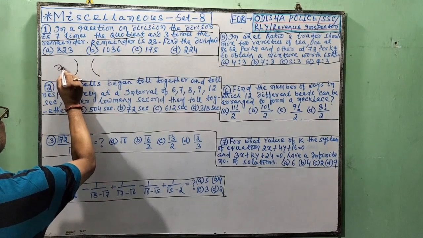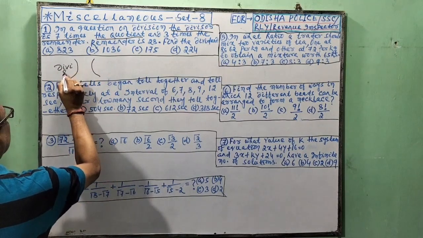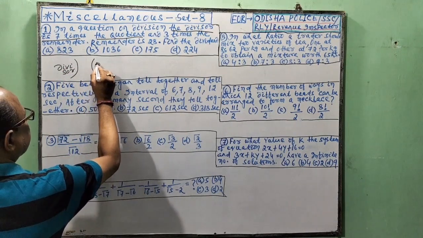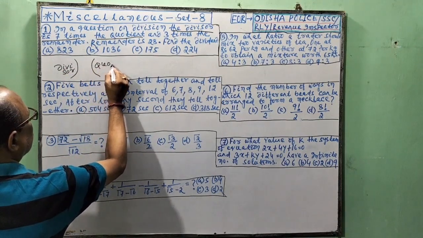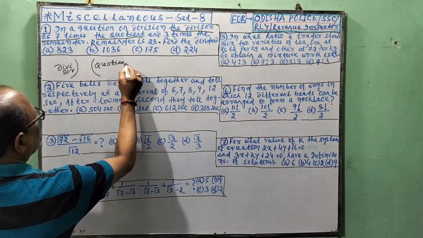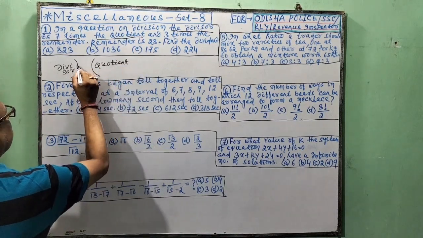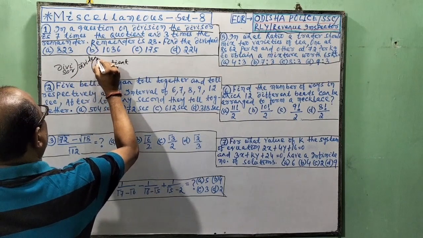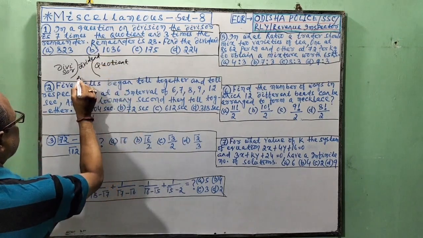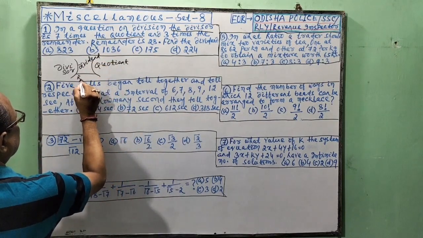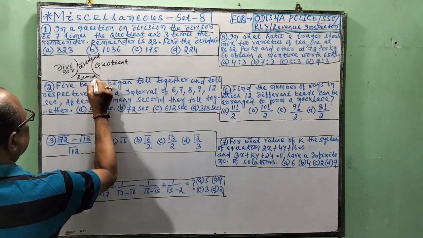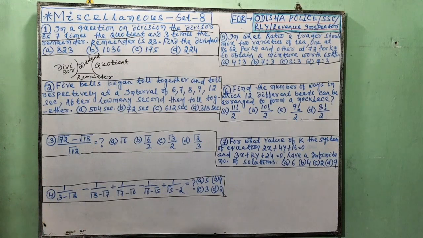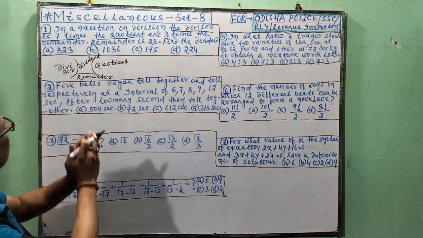This is divisor. This is quotient. This is dividend. Here is remainder. So, let's go to the question.